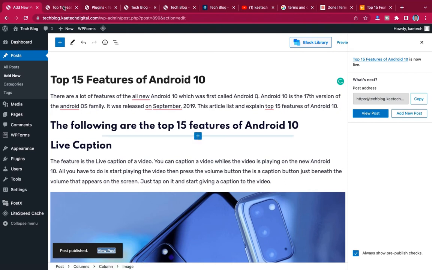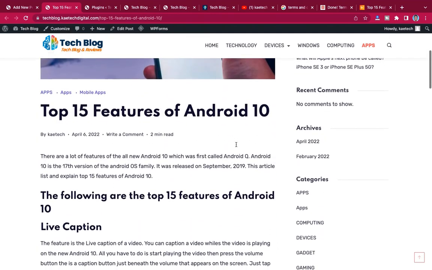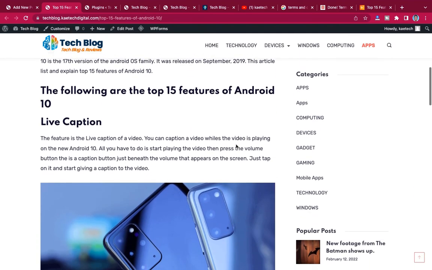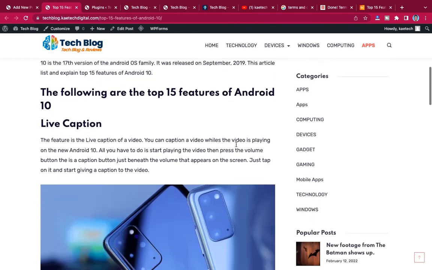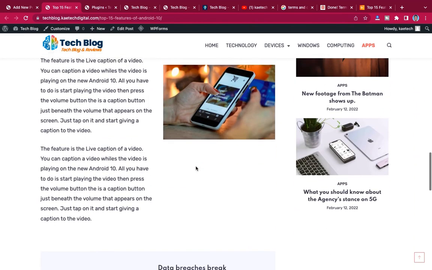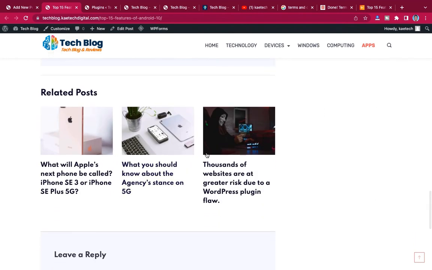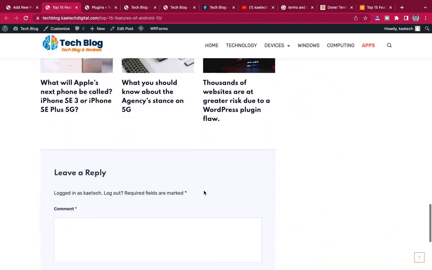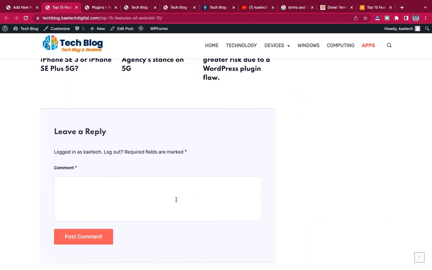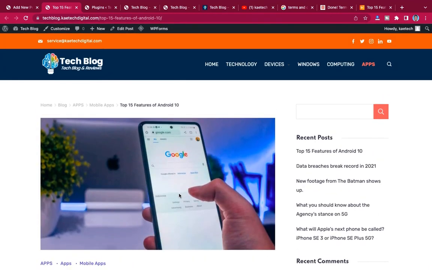Okay, so this is how your post looks. As you can see, very neatly done over here. Now automatically you get related posts and all those things. I'll show you how it is done, and then people can leave reviews on your website. Now that we know how to create a post, we'll be able to know how to insert all these affiliate links and all those things in it.